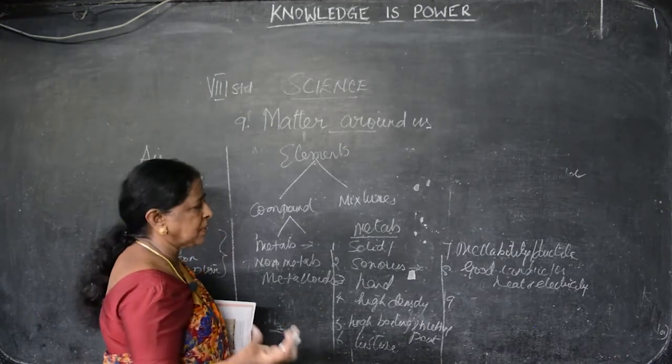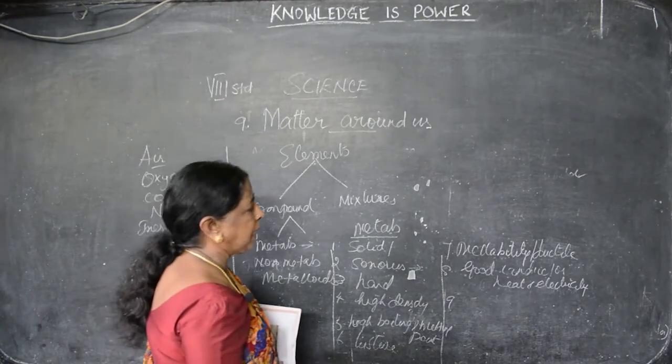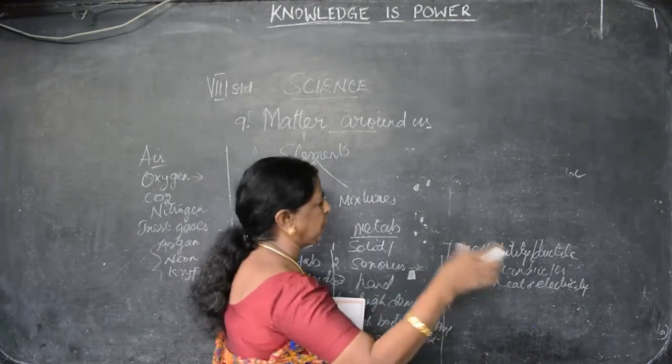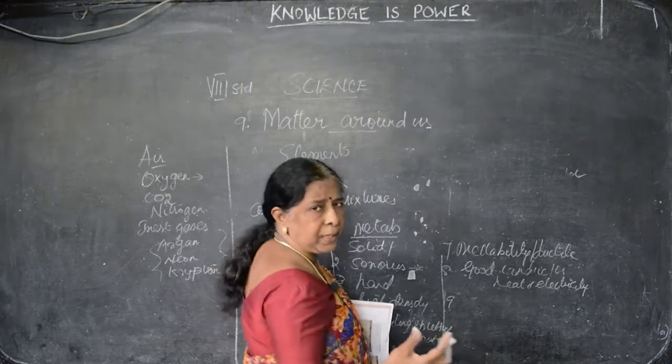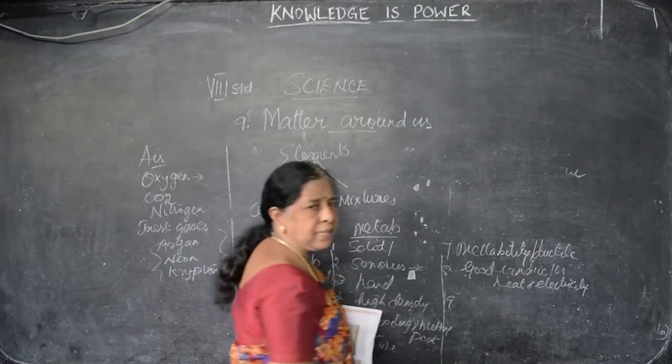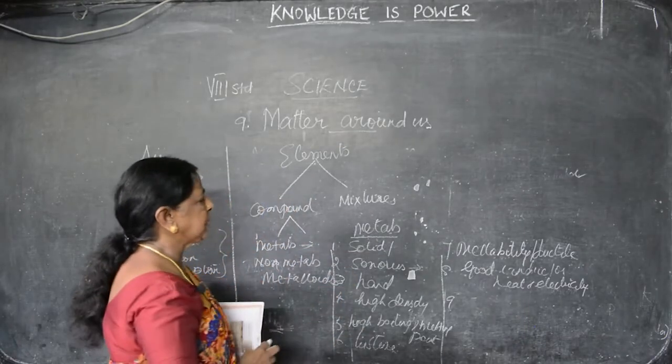It is lustrous. Lustrous means what? Shining. It is malleable and ductile, that is, we can easily make it into shapes, so we make wires and other things. Copper wire, aluminium wire, and all of these are what? Metals. They are good conductors of heat and electricity. These are the properties of metals.